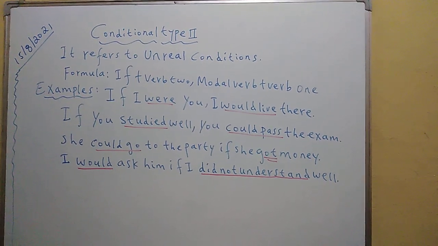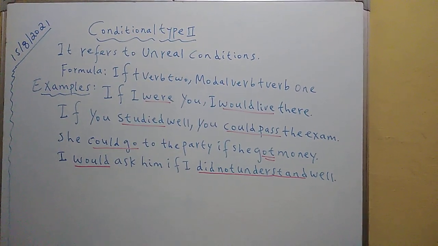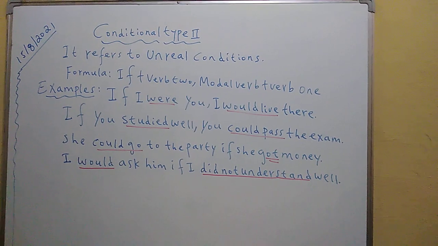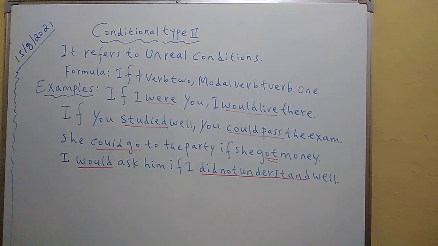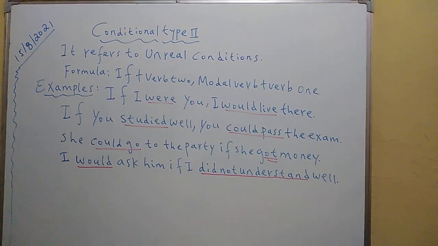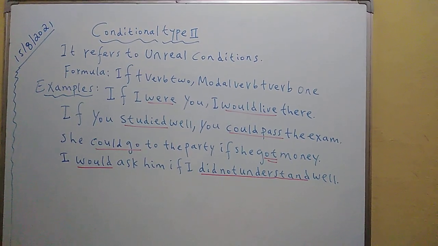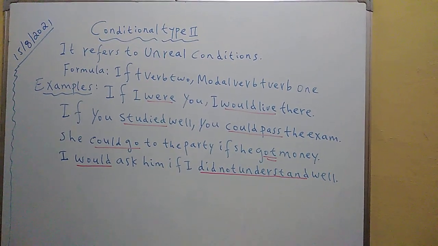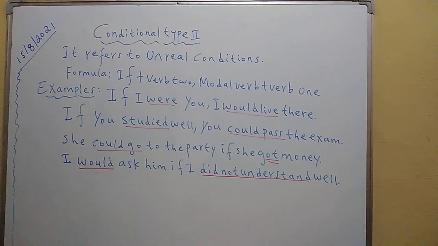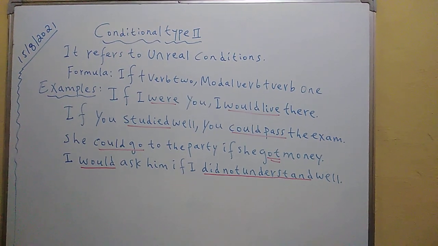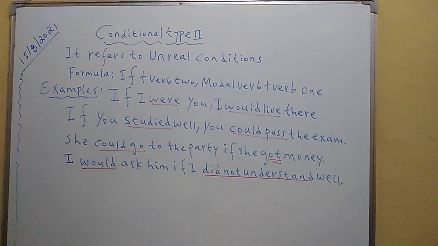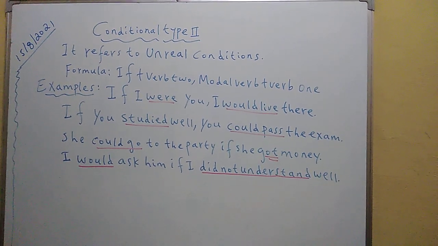So passing the exam depends on or relies on studying well, right? So you do not study well, so there is no way that you can pass the exam. So in short, you do not study well, so you can't pass the exam, which is equivalent to if you studied well, you could pass the exam.